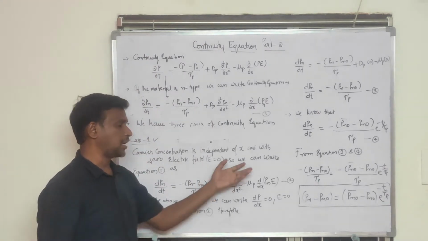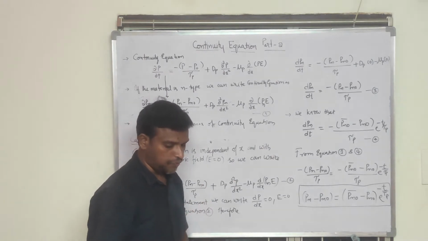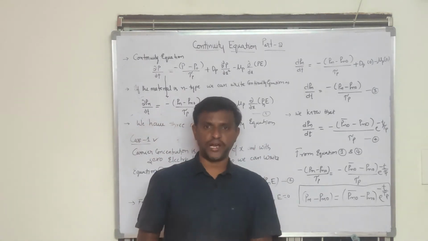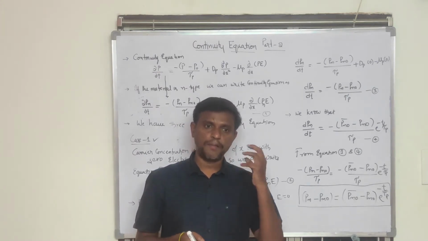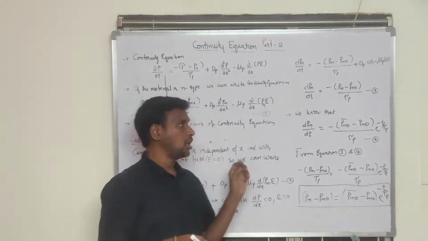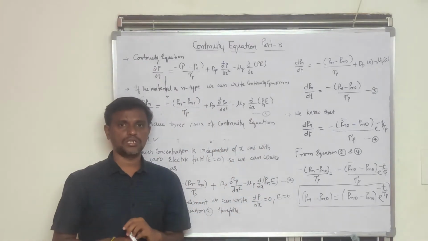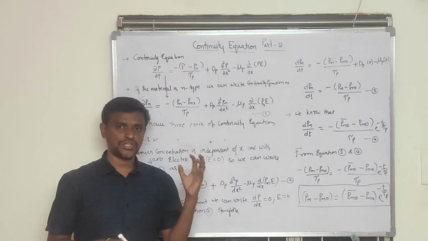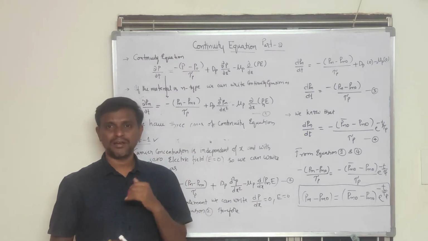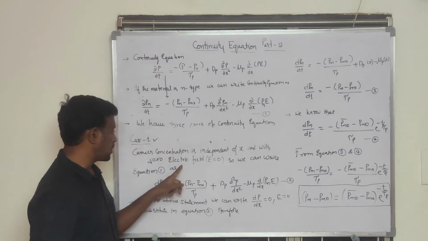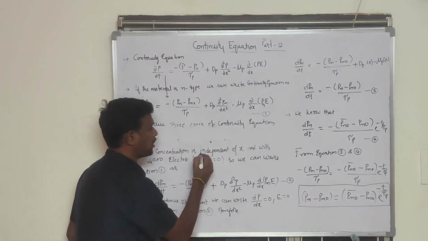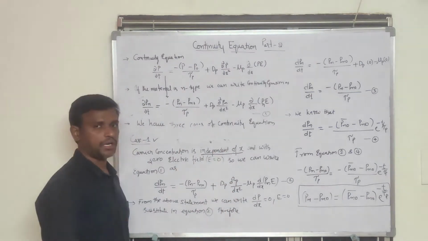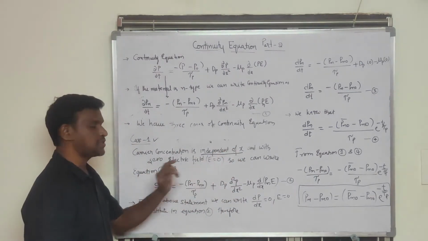Generally, when we write the differential form, a parameter depends on two variables, because our continuity equation indicates the carrier concentration is dependent on time and distance. But here it is given that the carrier concentration is independent of x and E is equal to 0.